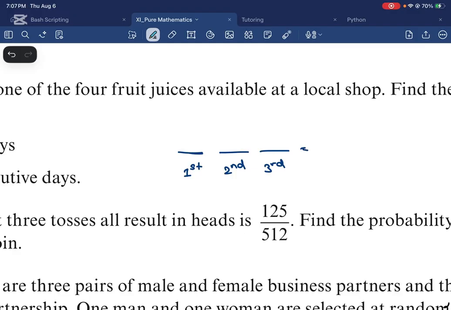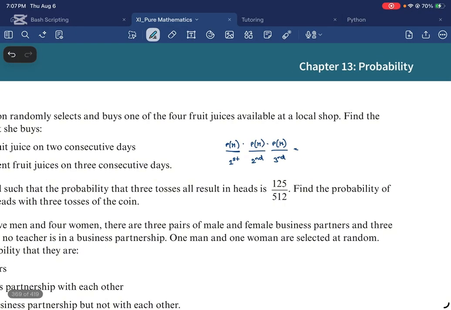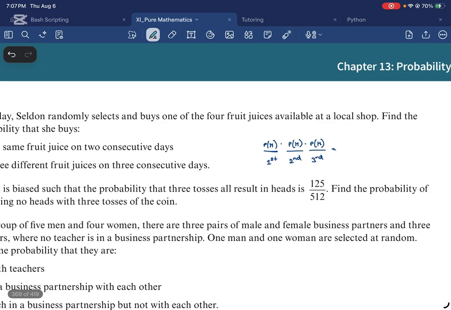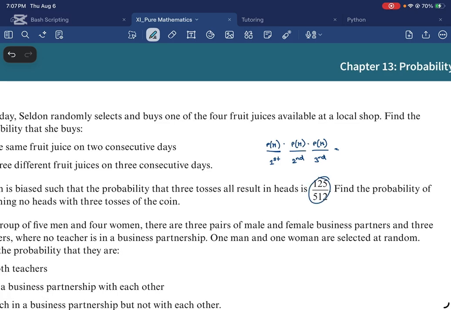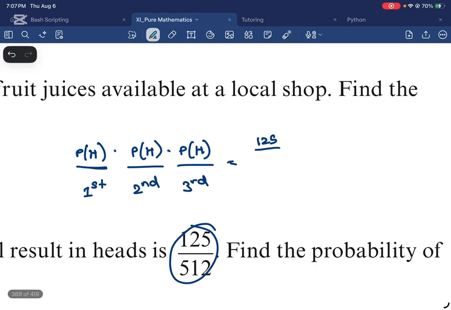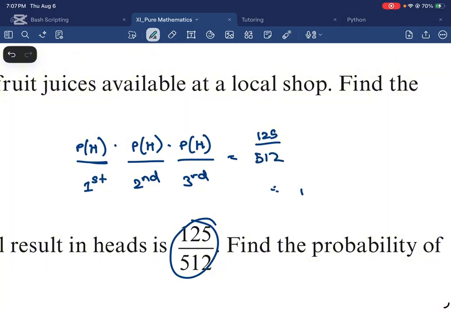And basically, whatever the probability of heads is, we want a heads on the first, we want a heads on the second, and we want a heads on the third, right? And because these are independent, because one toss does not affect the other, and because it's like first head and second head and third head, we need to multiply these 3. And basically, when we multiply these 3 values, all 3 tosses resulting in heads is this number. So it's 125 divided by 512. So basically, the probability of getting a heads on one toss cubed is 125 over 512.